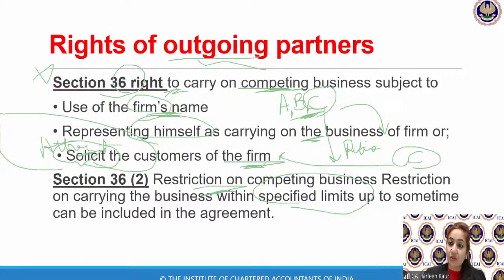So certain restrictions, agreement in restraint of trade, means certain restrictions imposed under Section 27 of the Indian Contract Act are reasonable, which is acceptable. So if I'm telling you that within 10 to 15 kilometers and for at least 2 years you should not do the business here, that is quite reasonable. But if the firm says for the next 20 years you cannot do the business, for the next 10 years you will not do the business here, and in the entire city, in India, you cannot do the business, this is not reasonable. This is unreasonable. So law says these kinds of restrictions cannot be imposed. Clear?